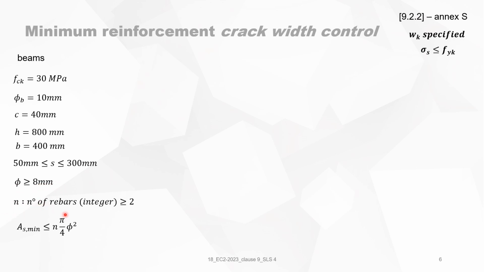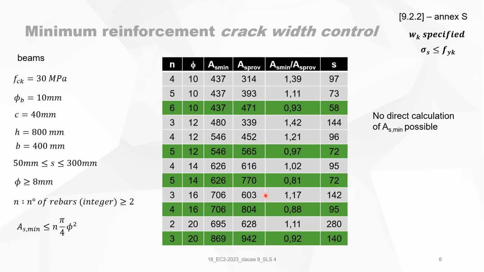And n is the number of rebars. It's an integer, and n must always be bigger than 2, which is obvious. And the condition is that the calculated minimum reinforcement must be smaller than the provided reinforcement, which is a function of n and phi. And now we have to make an iteration, because there is no direct calculation of As,min possible. There is no one formula where you can calculate the minimum reinforcement, because everything depends on the number of rebars and the size of the rebar. So you have to start just by experience.